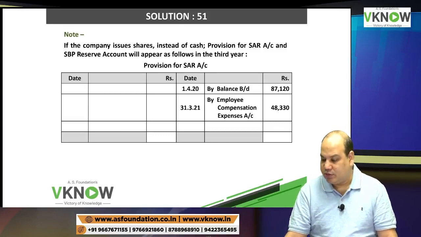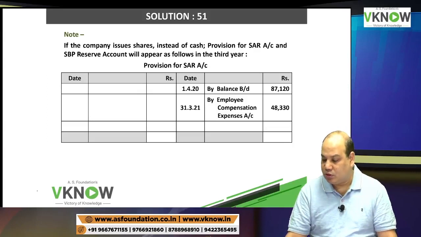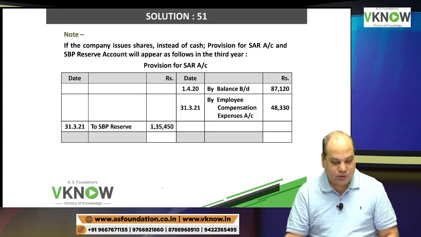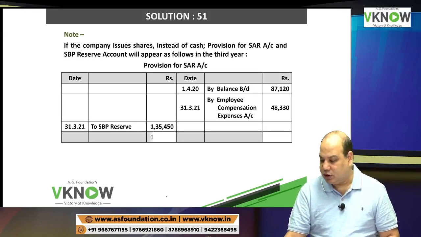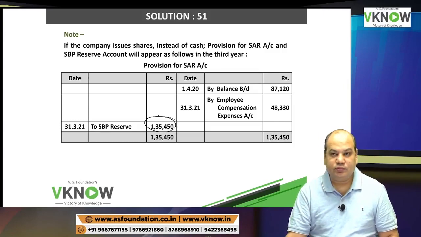What about the debit side? You are not going to pay cash. So what will happen to this difference on the debit side? Anybody answer? To equity share capital, not directly. To SBP reserve first, 135,450. First you transfer there because you have to receive the money also, the exercise price.